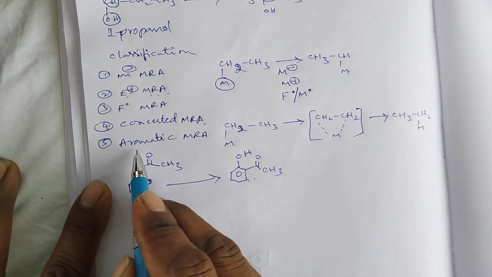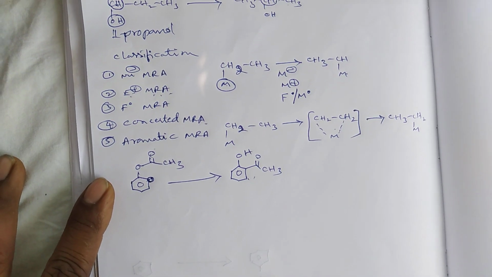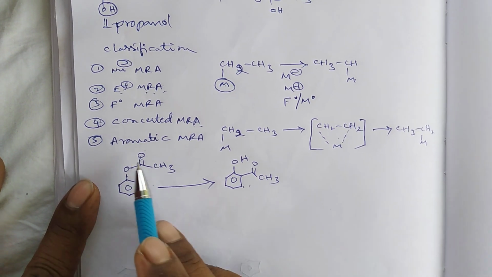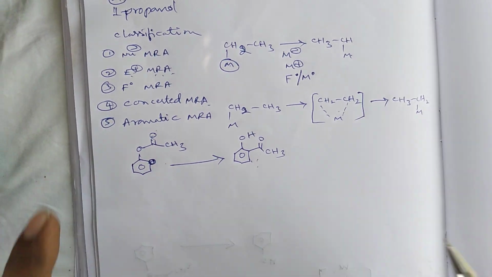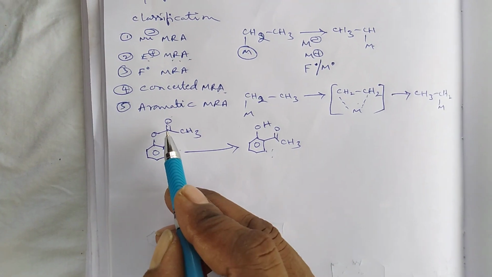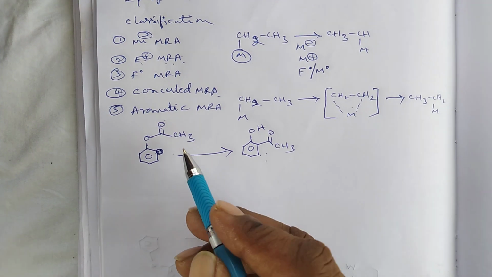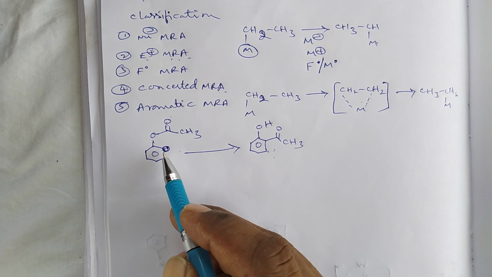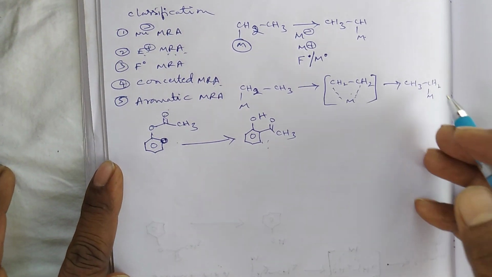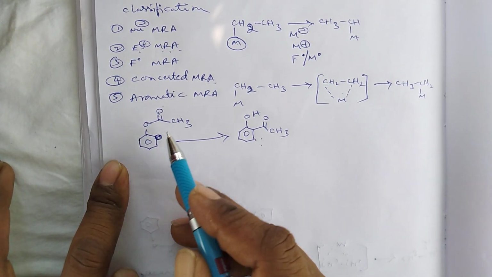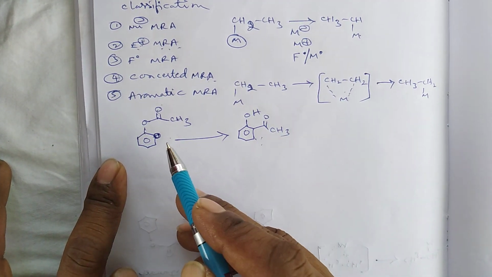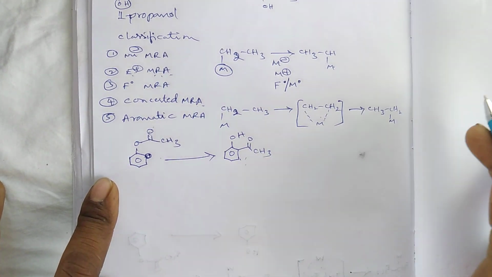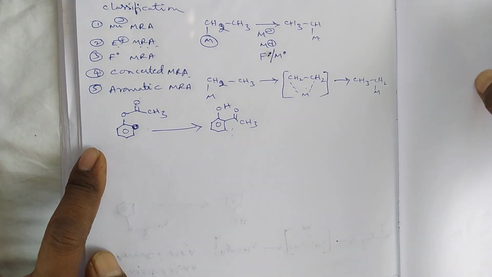So the aromatic ring skeleton is involved in the molecular rearrangement reaction. Due to this reason, it is known as aromatic molecular rearrangement reaction, and this reaction mechanism proceeds through intramolecular rearrangement. In intramolecular rearrangement reaction, the migrating group is always associated with the migrating origin. In intermolecular rearrangement reaction, the migrating group detaches from the migrating origin. That means the migrating group is free from the reactant.